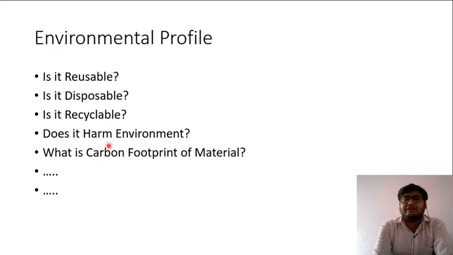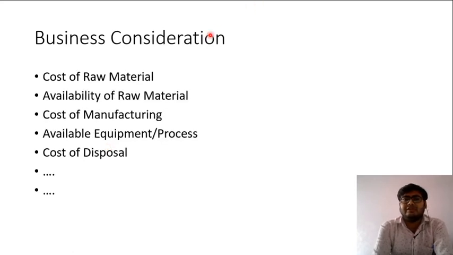And the fourth criterion will be business consideration. How good the material is for our business. Obviously, the first thing that comes to mind is cost of raw material. But this is not all for business criteria. Along with the cost of raw material, we also need to see that the raw material is available, and it is available in the nearby area where we want to produce something.